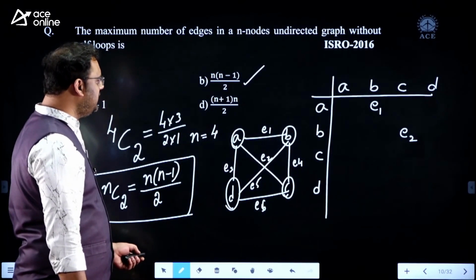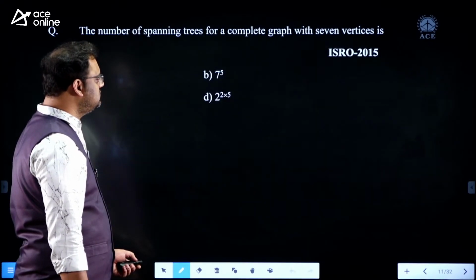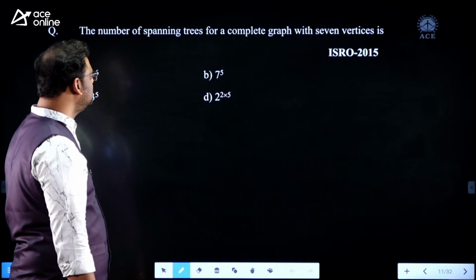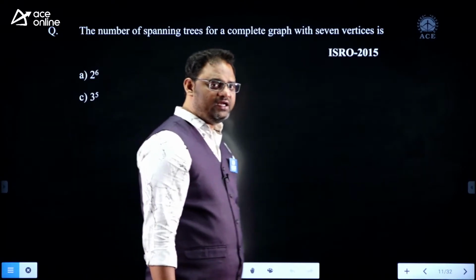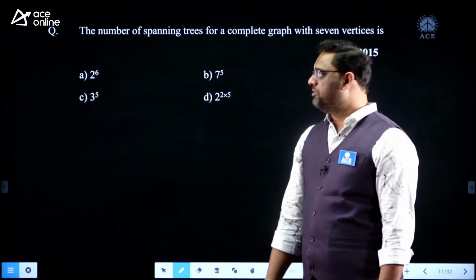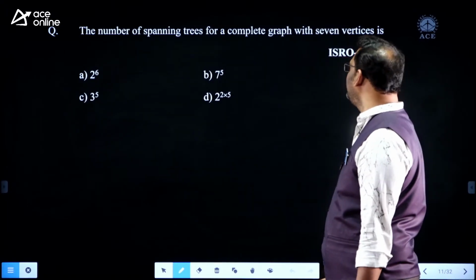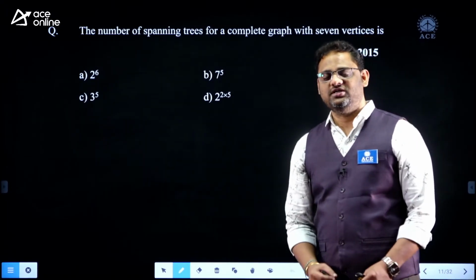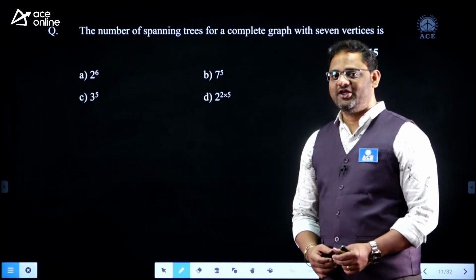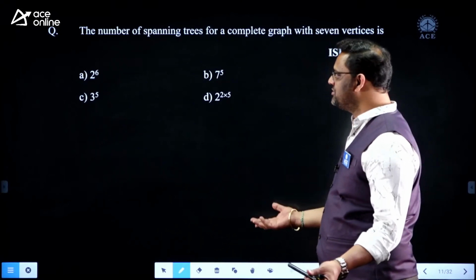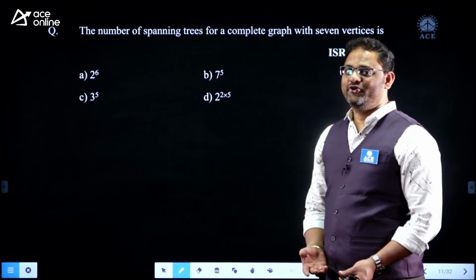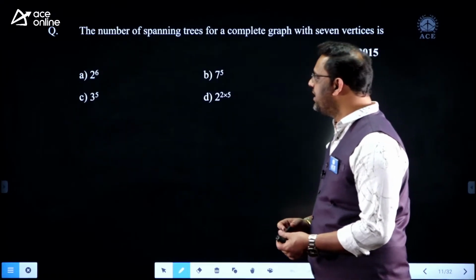Now let us take it, my dear. See this question. The question is about spanning trees. The number of spanning trees for a complete graph with 7 vertices, right? So there are 7 nodes with us. How many spanning trees are possible? You know spanning tree, what is meant by spanning tree?